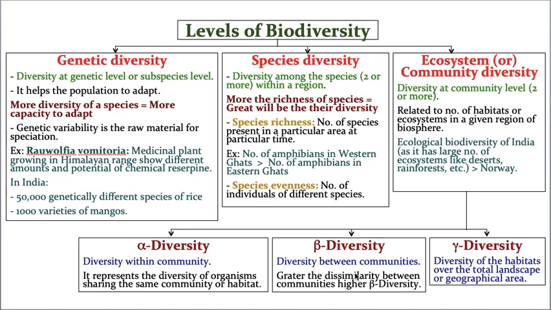Now let us take the definition of it. Genetic diversity means diversity at the genetic level or subspecies level. That means Oryza sativa is already a species, and again within that sativa you can see so many types of rices, so many types of varieties of grains. Hope you understand. That means when this particular species is introduced into any other area, it doesn't want to die. It is adapting, it is changing its form, its yield, its capacity according to the area in which it is introduced. Hope you got my point.